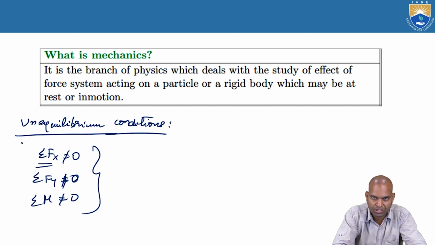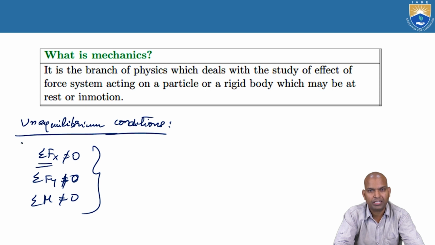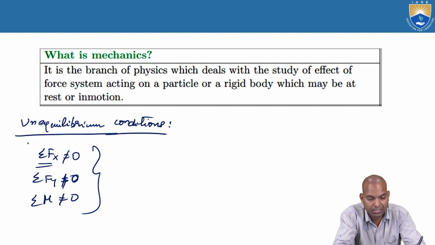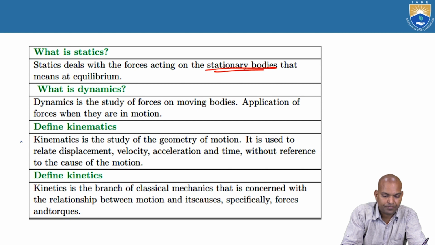That is one of them, about the engine. Whatever the structure, it causes loosening of the parts of the body. So when the driver or the passenger feels uncomfortable during driving, these are interconnected parts. These are the effects of these unequilibrium conditions. Alright, let us begin the next definitions.